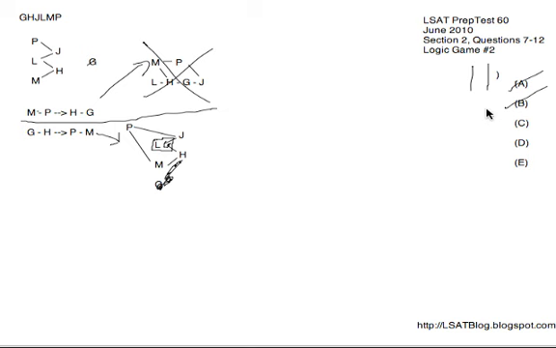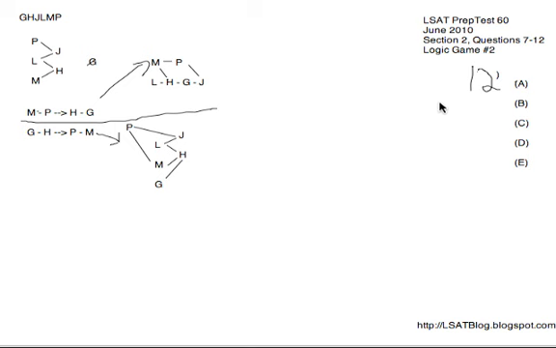L no later than 3. Well, because we got to have G, J, and H coming after it, L could never be any of 4, 5, or 6. Therefore, 3 is the latest that L could appear, and therefore C is a must and is our answer. I will look at D, though. M coming earlier than G. Yeah, that's ambiguous. M could come before the LG box. It could come after. We don't know. Therefore, D is gone. P appearing first. Well, that could happen, but it doesn't have to happen because we could have the LG box coming earlier than it. Therefore, while P could be first, it does not have to be first. So for that reason, E is gone, leaving C.